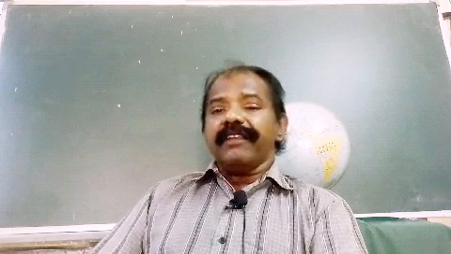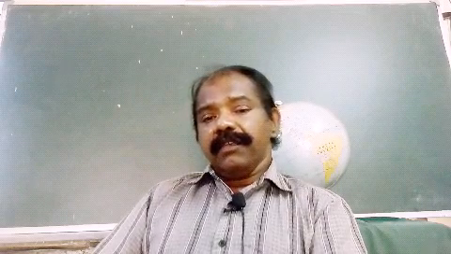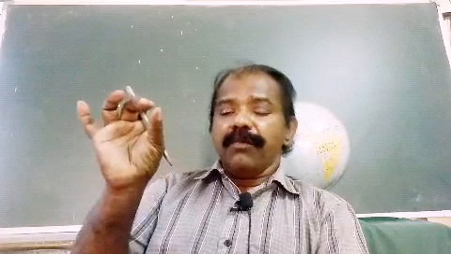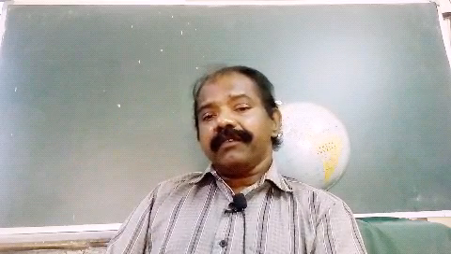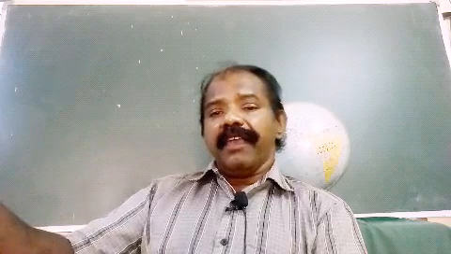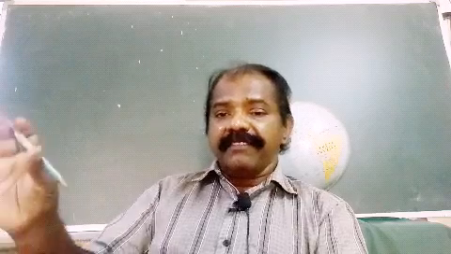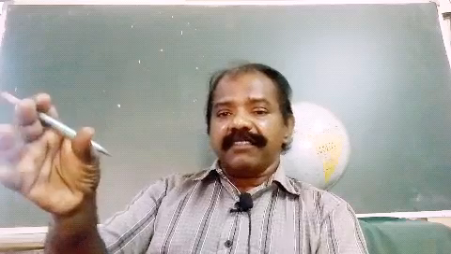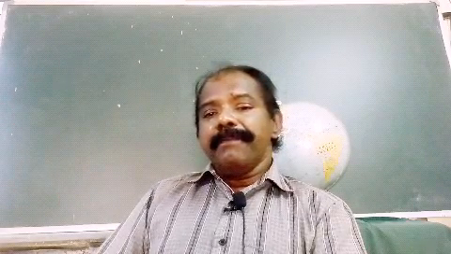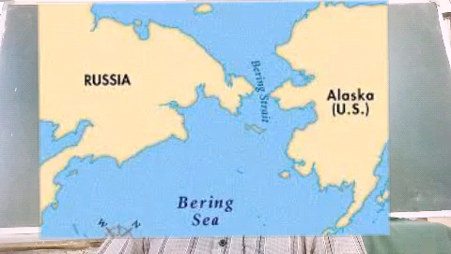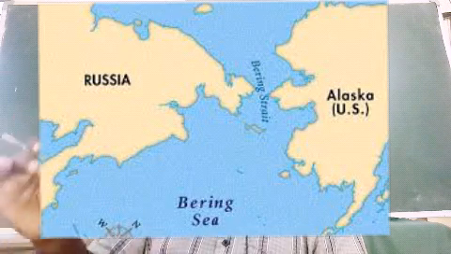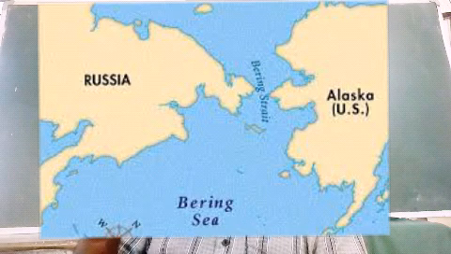How did they reach there? There is a small sea between North America and Asia. These lands are almost near, and between these two landmasses there is a small sea called Bering Strait. When there is a small sea between two big landmasses, it is called a strait.